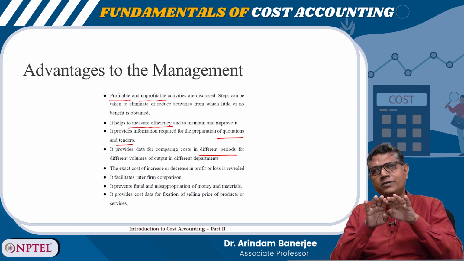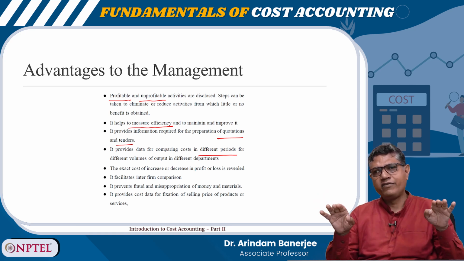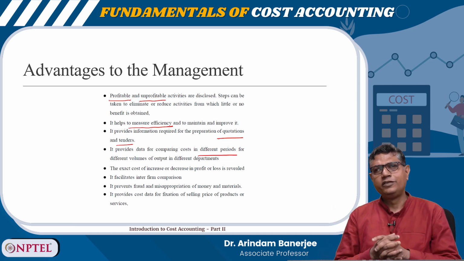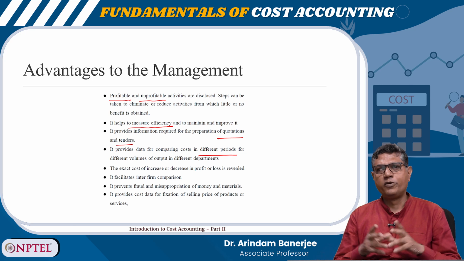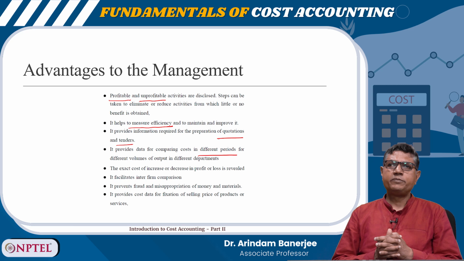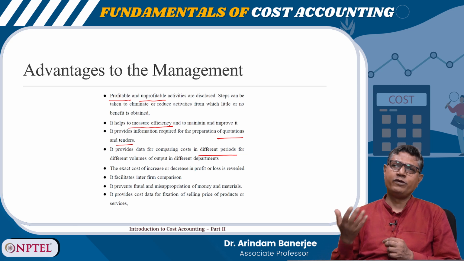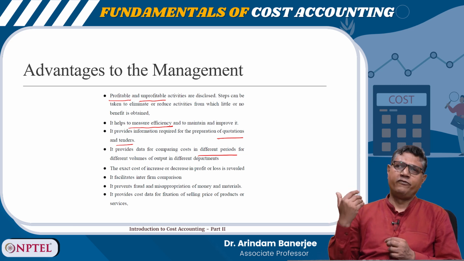Across the board I can compare, if there are 5 companies in a particular sector, what is the cost of production of each company for producing the same quality of product. But there is another aspect, where I am not comparing with someone else, but with my own past performance.